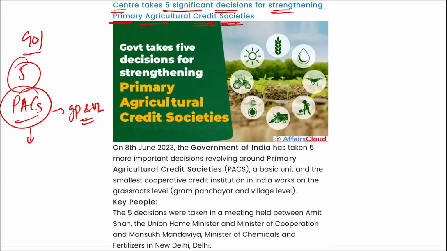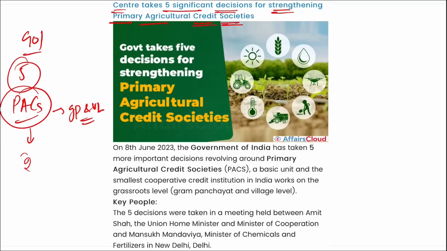If we talk about these 5 decisions, see, there are about 1 lakh primary agriculture cooperative societies present across India. On the basis of mapping of them, PACS which are not functioning as fertilizer retailers will be identified and encouraged to function as retailers on the basis of the feasibility of the manure.